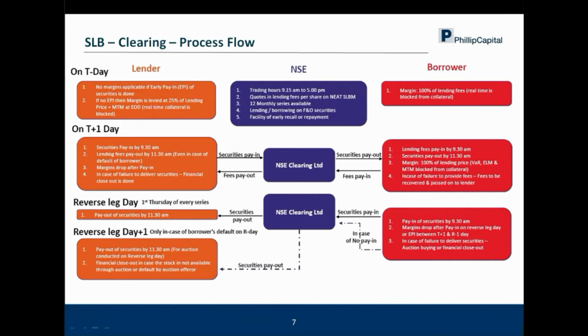But just in case the exchange is not able to get you those stocks, then on Friday, which is the next day of Thursday, the exchange is going to give you a closeout amount. They have a formula for that, but for ease of understanding, one can say it is the Thursday close multiplied by 1.25 times.